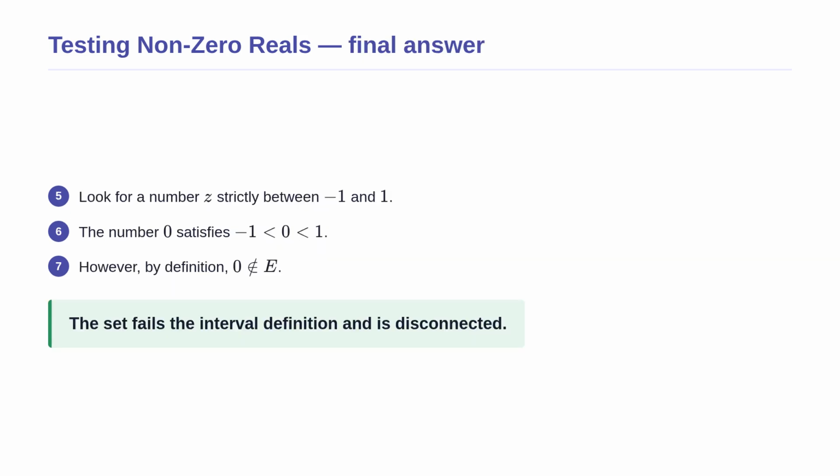Continuing with our test, we now look at the space between -1 and +1. The number 0 sits strictly between them. However, based on our very definition of the set E, the number 0 is explicitly excluded. Because we found two numbers in the set, but a number between them is missing, the set fails the definition of an interval. This missing 0 acts exactly like a scissor cut, separating the negative numbers from the positive numbers. Therefore, the set is disconnected.